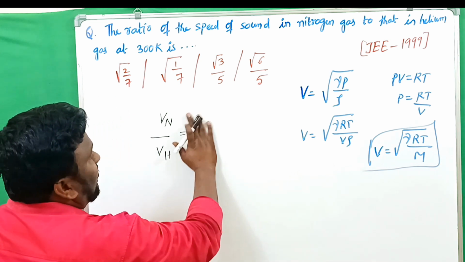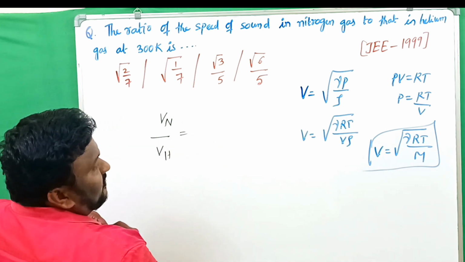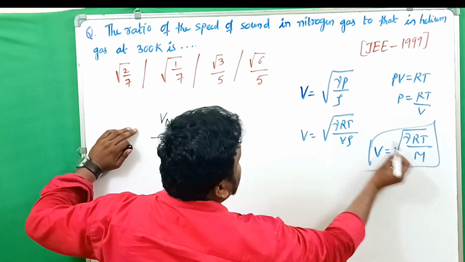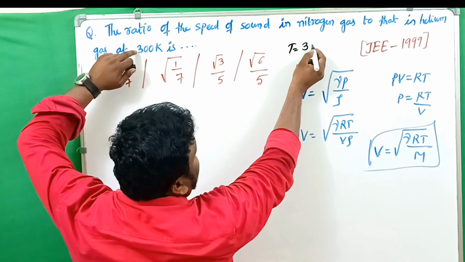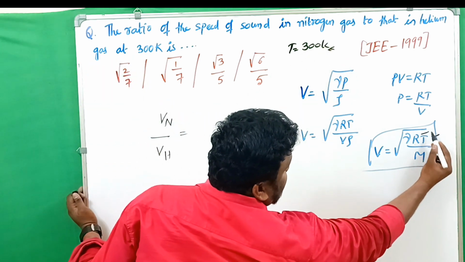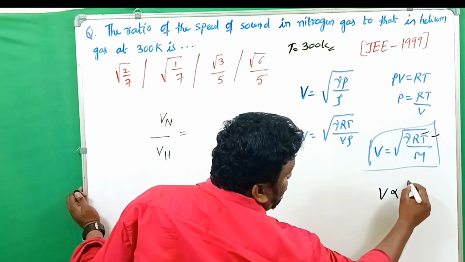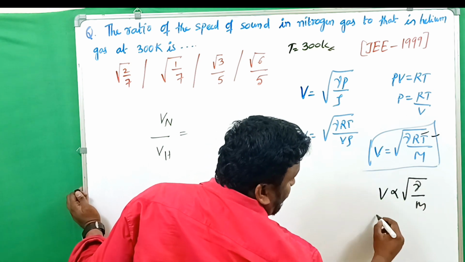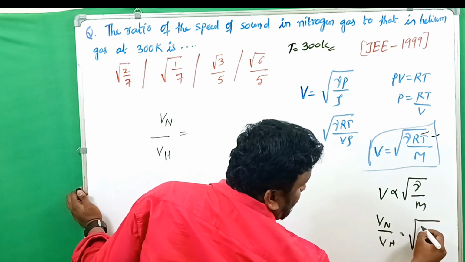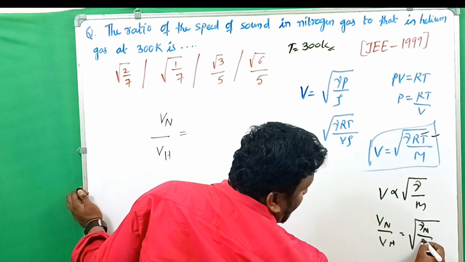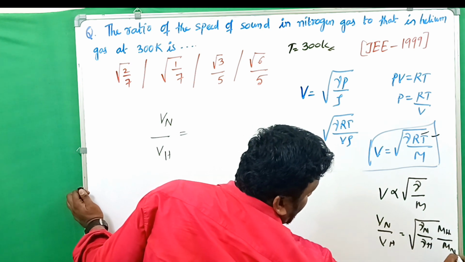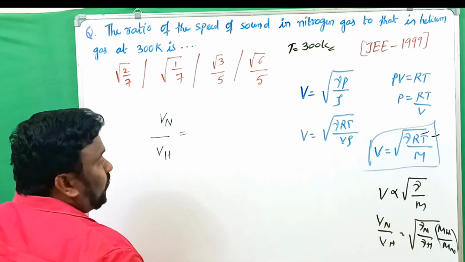So that's why here simply you can write Vn by Vh. So here R is constant, T is constant, because he was given T is equals to 300 Kelvin. It is common for both gases. Here T is constant, R is constant. Then what, right? V is proportional to under root of gamma by M. Then Vn by Vh is equals to what, right? Under root of gamma N by gamma H into M H by M N. That is the formula we are going to use.